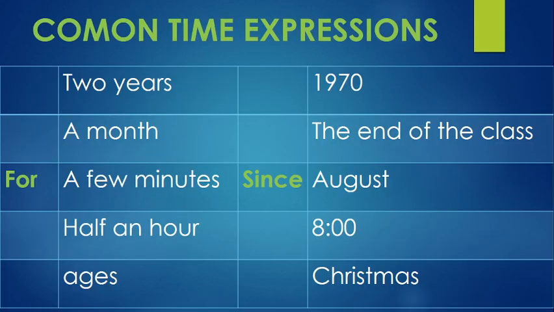The common time expressions for the present perfect are, for example, for 2 years, for a month, for a few minutes, for half an hour, for ages, and since 1970, since the end of the class, since August, since 8 o'clock, since Christmas.